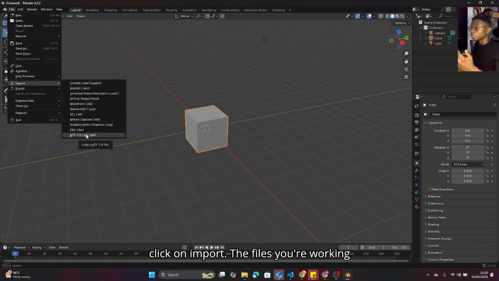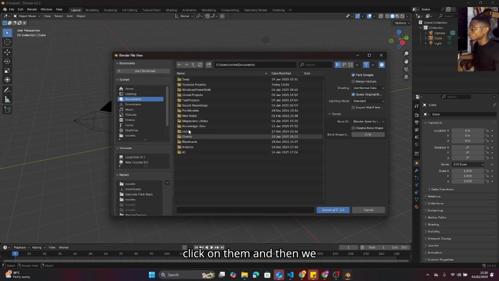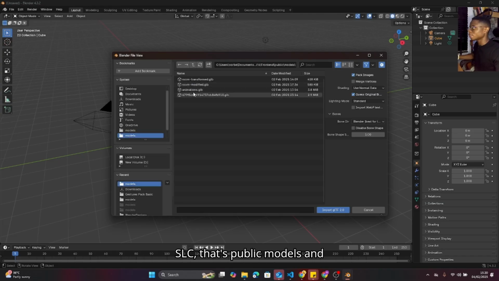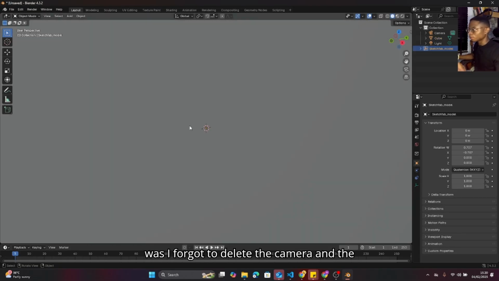The files you're working with are web files powered by WebGL, which are in GLB format. We click on them and then we go to documents. My files are in YouTube projects, AI agents, SLC, that's public models, and then we have the room transformed. I forgot to delete the camera and the cube in the environments, but that's okay.